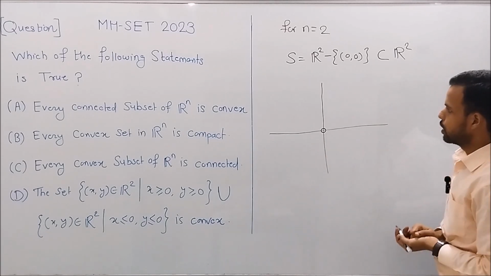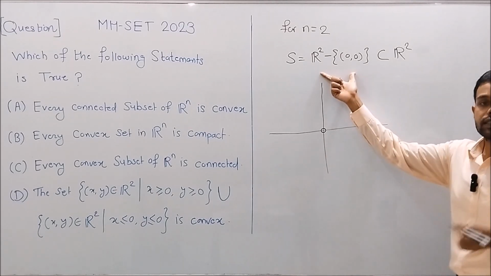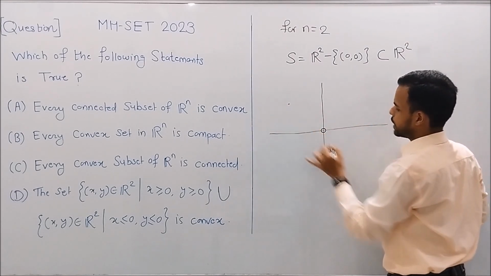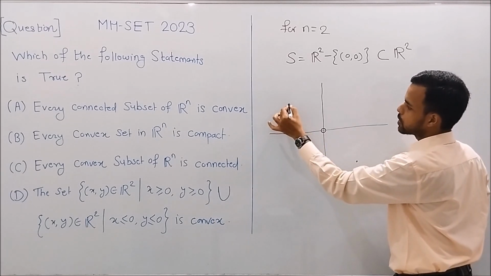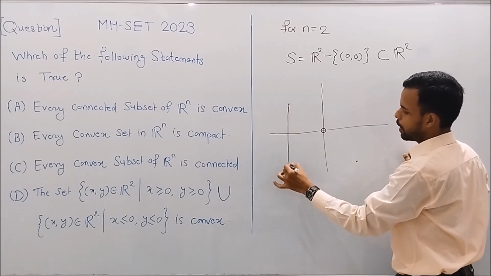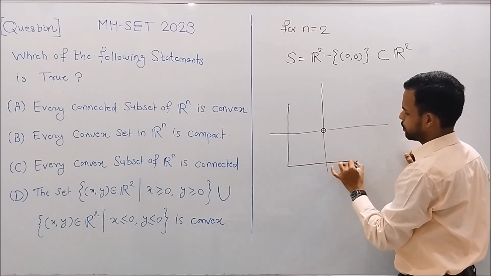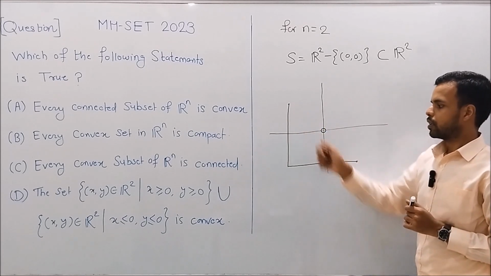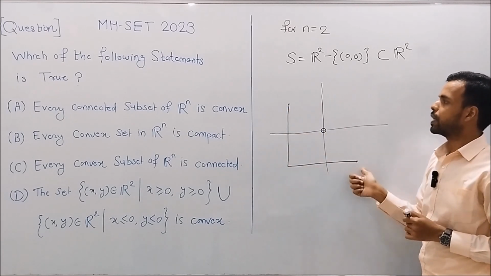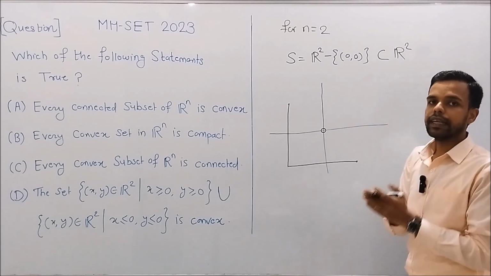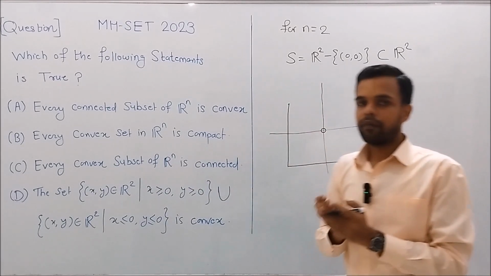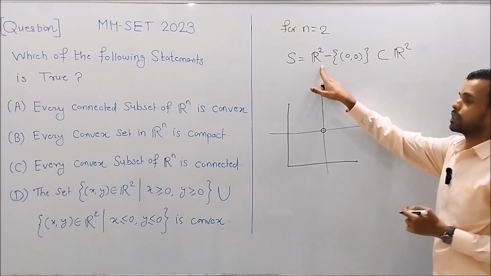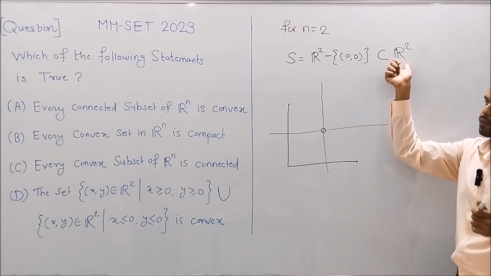Clearly this set is path connected. Why? Take any two points in this set. Clearly these two points can be joined by a path, and that path lies completely in this set. Hence this set is path connected. And we know that every path connected set is connected. So S is a connected subset of R2.